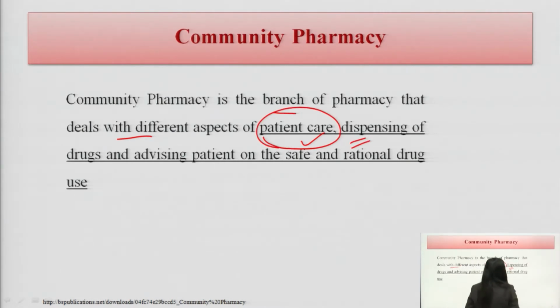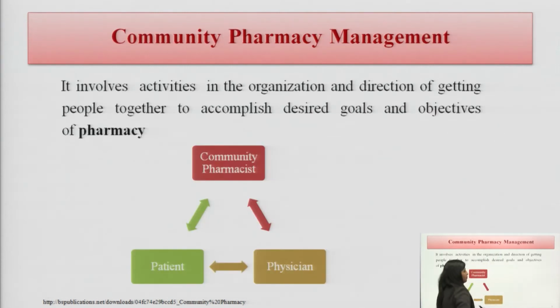It is related to the dispensing of drugs, advising the patient on the safety of the drug, meaning to reduce the side effects and adverse effects, and rational drug use, that is the right drug to the right patient in the right dose, right frequency. All these rights will be considered in rational drug use. Now coming to the community pharmacy management.